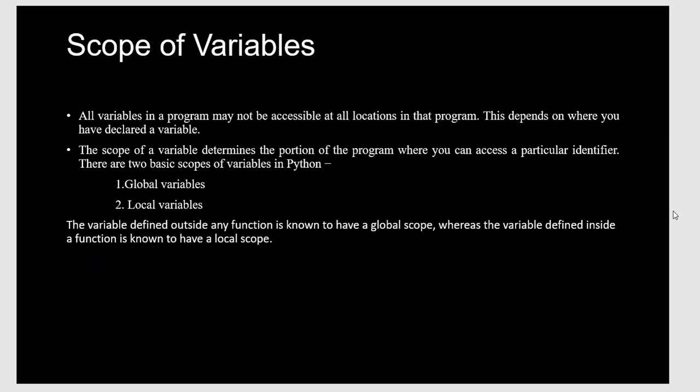And this is another concept: the scope of variables. All the variables in a program may not be accessible at all locations in the program. This depends on where we have declared a variable. The scope of a variable is the part of a program where you can access a particular identifier. There are basically two types of variable scope: global variables and local variables. A variable defined outside a function is known as a global variable. A variable defined inside a function is known as a local variable.